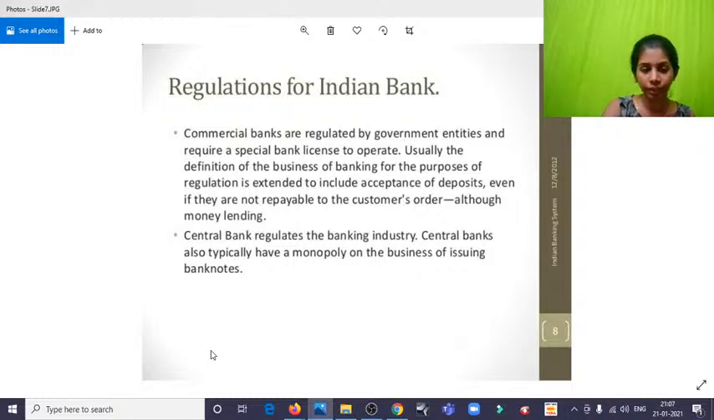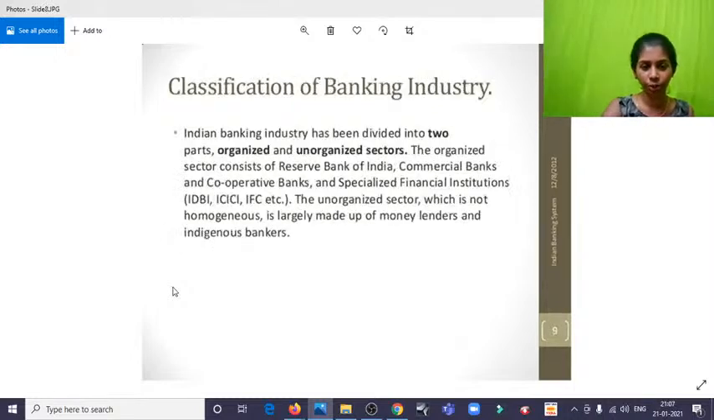So, these are the points that I already discussed. Central bank regulates the banking industry. Central banks also typically have a monopoly on the business of issuing banknotes. That is, if I am the owner of Axis Bank, just because I'm the owner, I cannot start issuing all these coins and currencies. The government has the monopoly over it, the RBI and all.